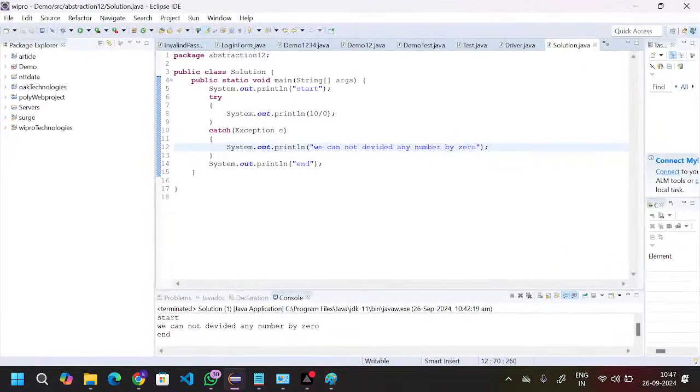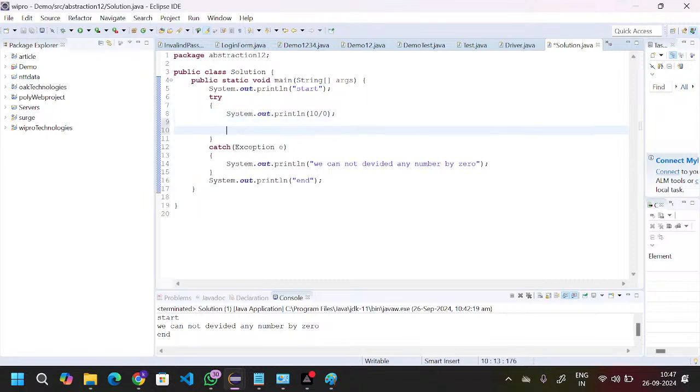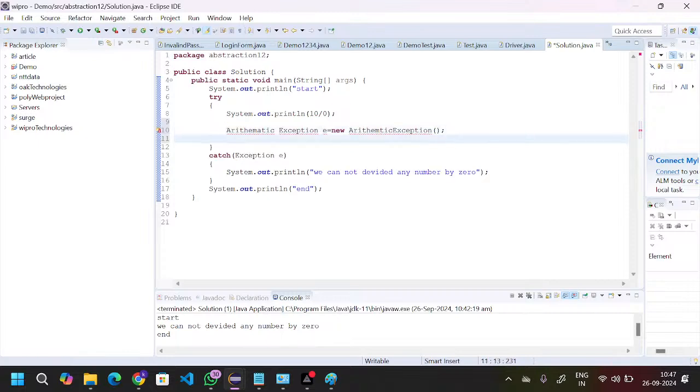Now if you come here, the process internally happens like this. This is the try keyword. New arithmetic exception, and the object got created. This object will be stored in some reference variable, that is the E. This reference variable name you can give anything. This data type is arithmetic exception. Then next, throw E. We are throwing the E, and somewhere we need to catch, right?